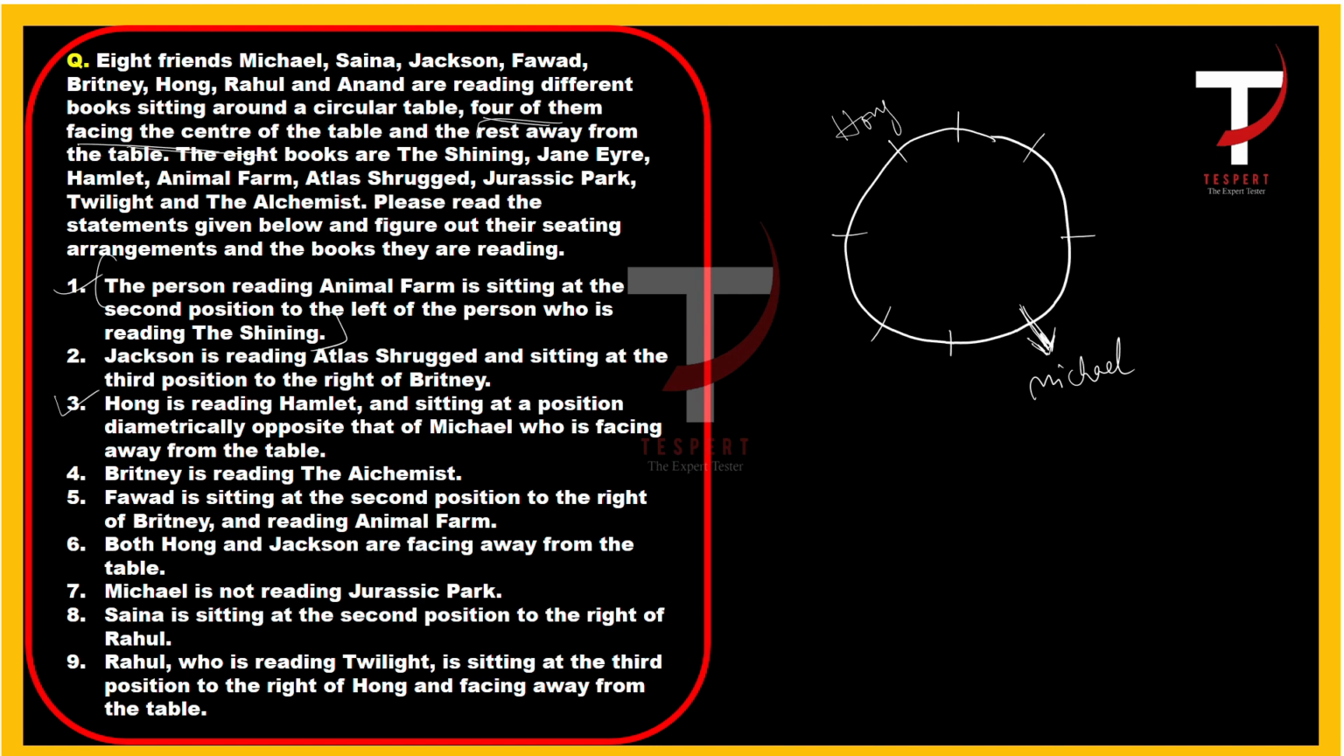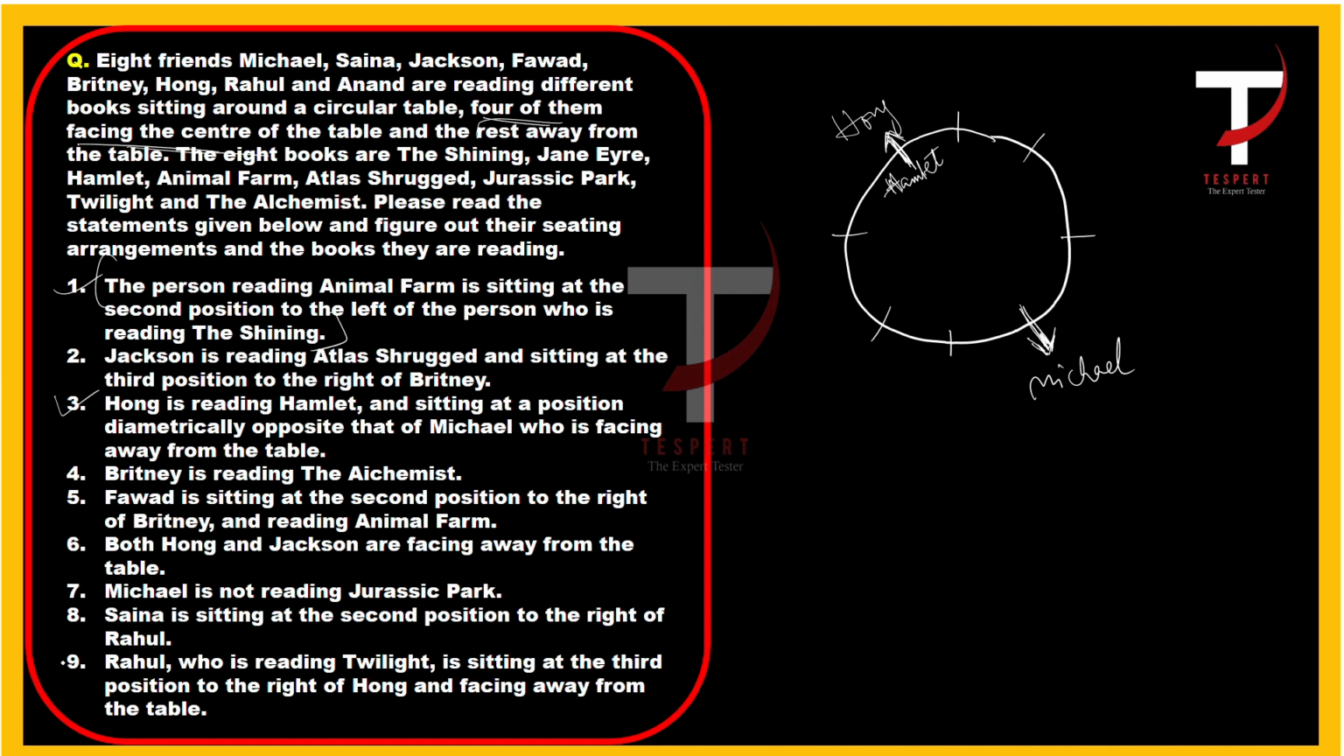And Hong is reading Hamlet. So Hong is reading Hamlet. If we consider statement number 6, both Hong and Jackson are facing away from the table. We do not know where Jackson is sitting. So Hong is facing away from the center, away from the table. So we will put the arrow mark like this.